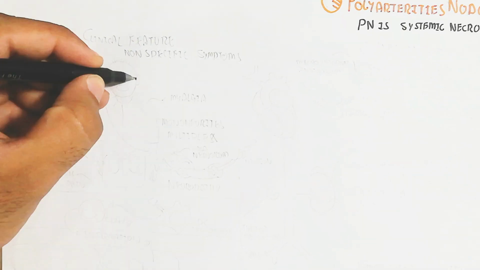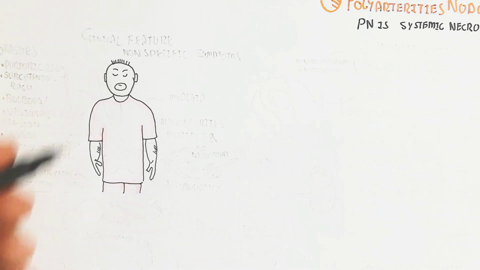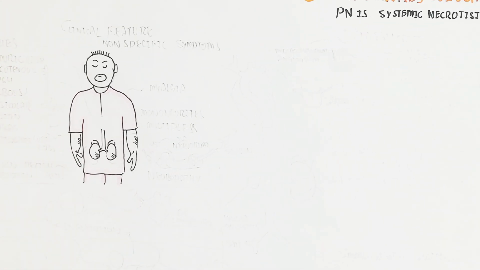First of all, we will understand the clinical features and non-specific symptoms.